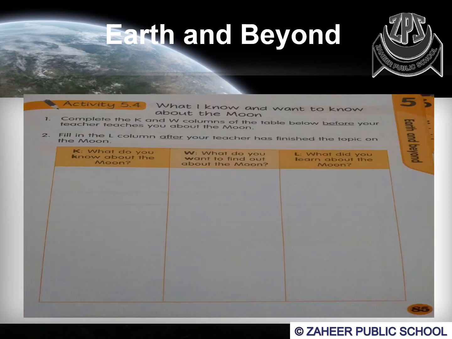in the activity 5.4 you have to write about the moon. It's a fun activity. Here you are given three columns, K, W and L. In the first column K, you have to write down what you know about the moon. And in the second column W, you have to write what you want to find out about the moon. And in the last column L, you have to write what you learned about the moon after learning this chapter. Okay, and you have to complete these columns according to your information.